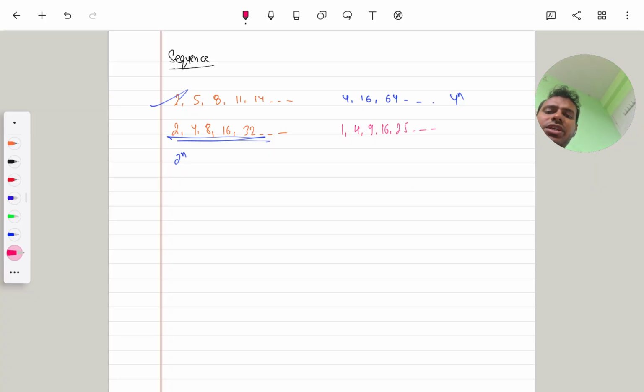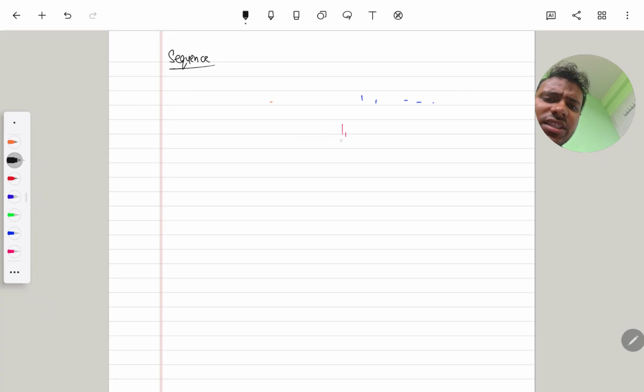Let me explain the meaning of both terms. In a sequence, numbers are arranged in a particular pattern like 2, 4, 6, 8, 10, 12 and so on. Next, 3, 6, 9, 12 and so on.